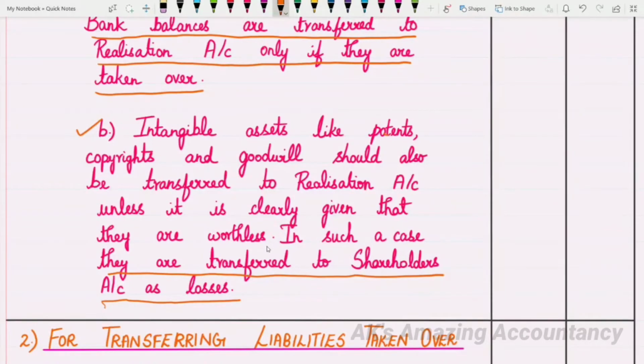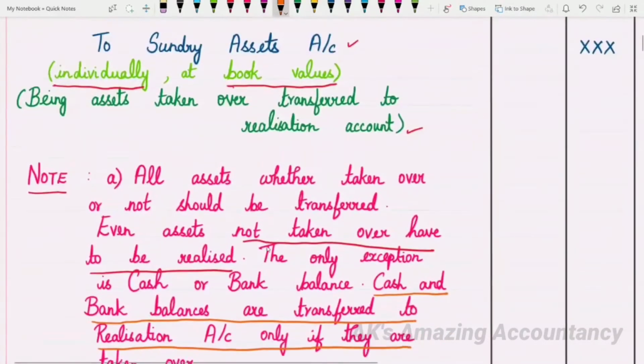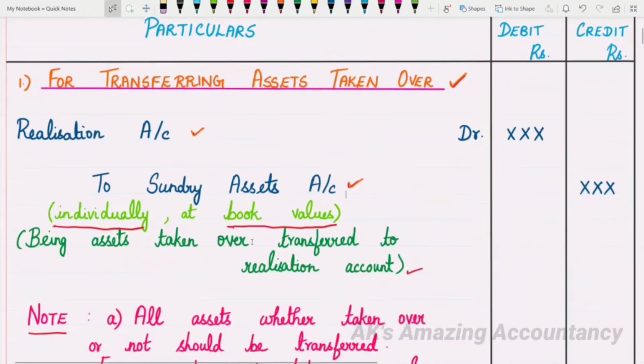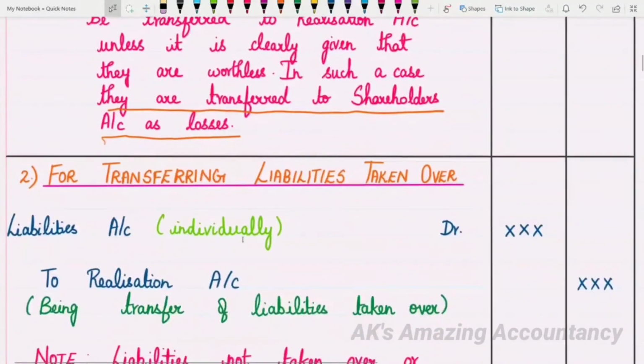So I have told you regarding the first journal entry. So what is the first journal entry? The first journal entry is for transferring assets taken over. For transferring assets taken over, the entry is realization account debit to sundry assets account. So entry number one is over now. So let us proceed with the second entry.